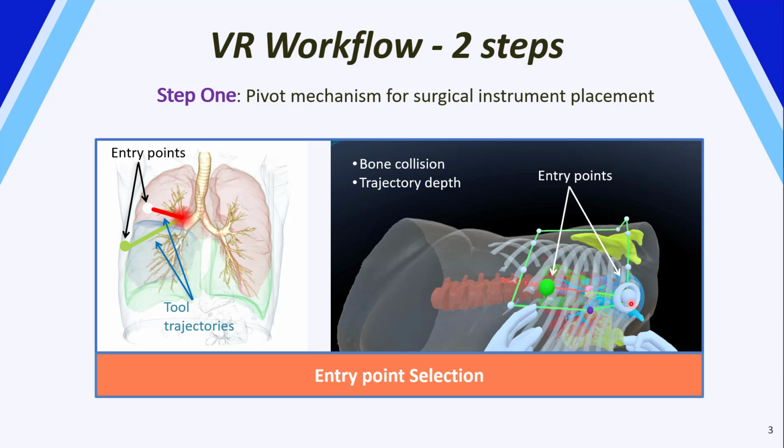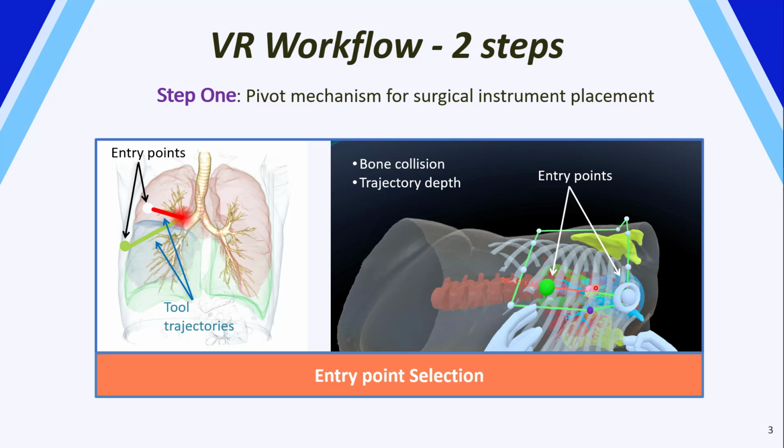During this process, due to safety concerns, it is important to place these entry points in a way that the tool's trajectory path doesn't have any collision with vital anatomies such as bones, and to ensure the visibility of the instruments to the surgical target, it is important that the trajectory depth aligns with the maximum working length of the instruments.